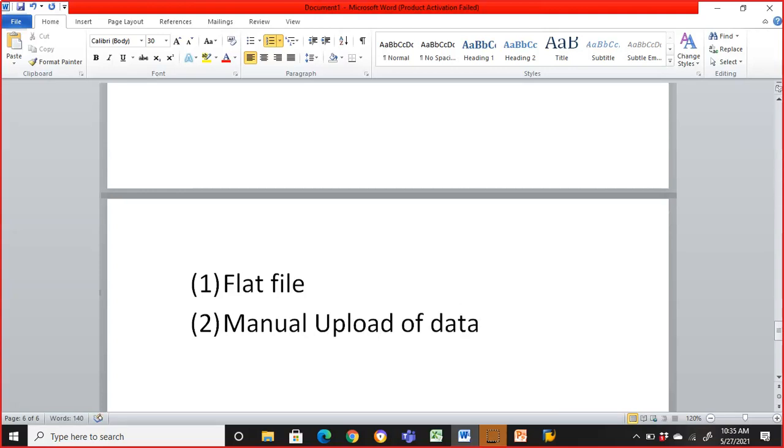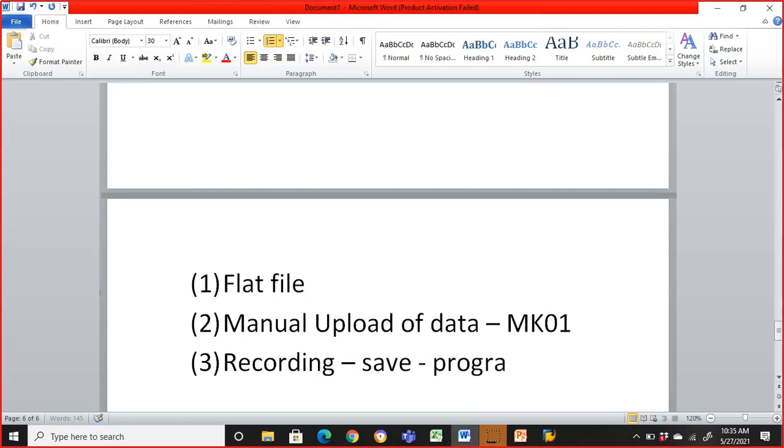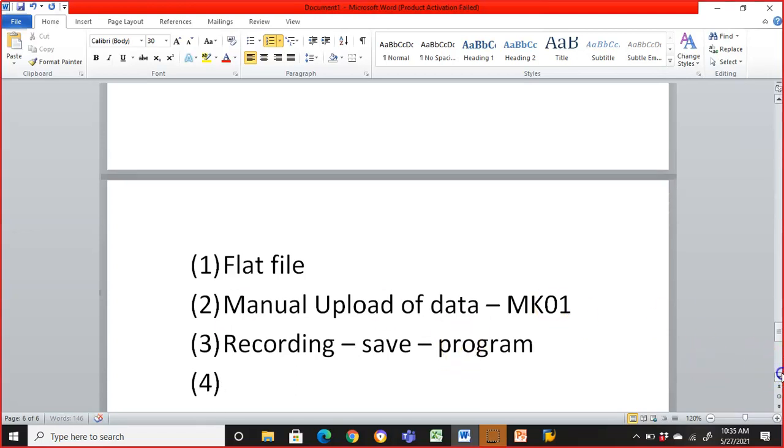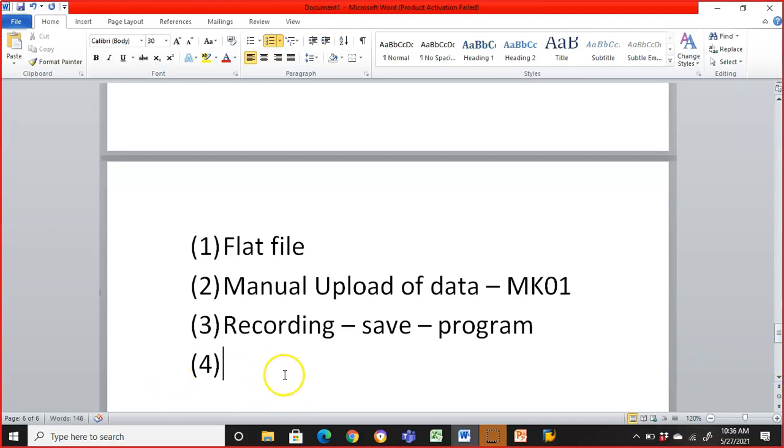What I mean by manual update of data is I'll go to the MK01 transaction, and from here we just need to update the data manually, and then we do the recording, and we'll save this recording in some program. Manual update of data, flat file and recording, save the program.